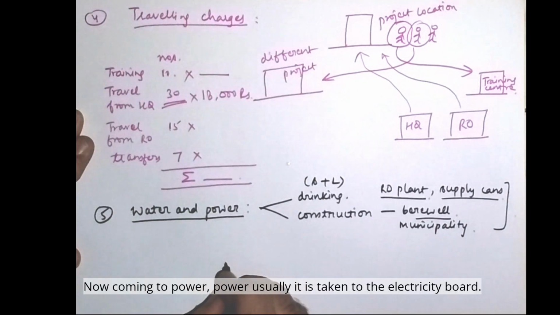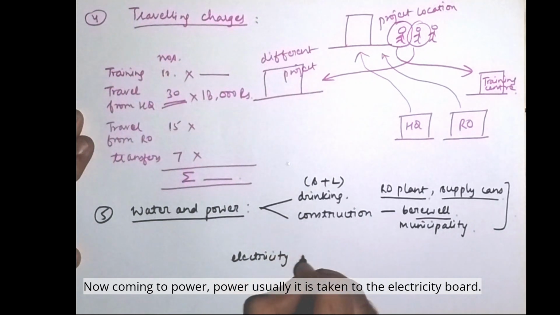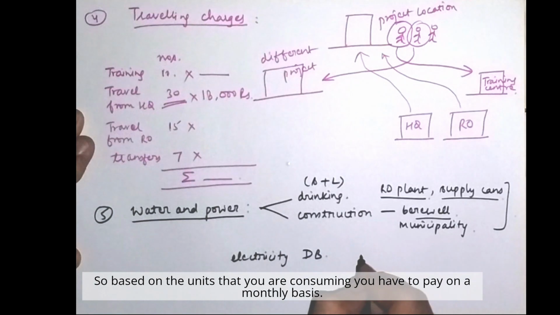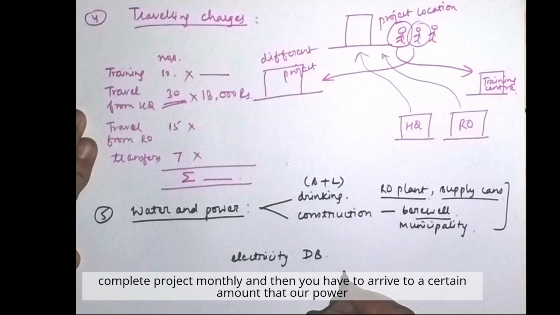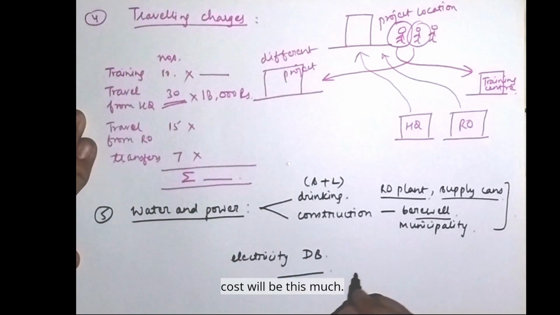Now coming to power, usually it is taken from the electricity distribution board. So based on the units that you are consuming, you have to pay on a monthly basis. So you have to approximately find that this number of units will be used throughout the complete project monthly, and then you have to arrive at a certain amount that our power cost will be this much.